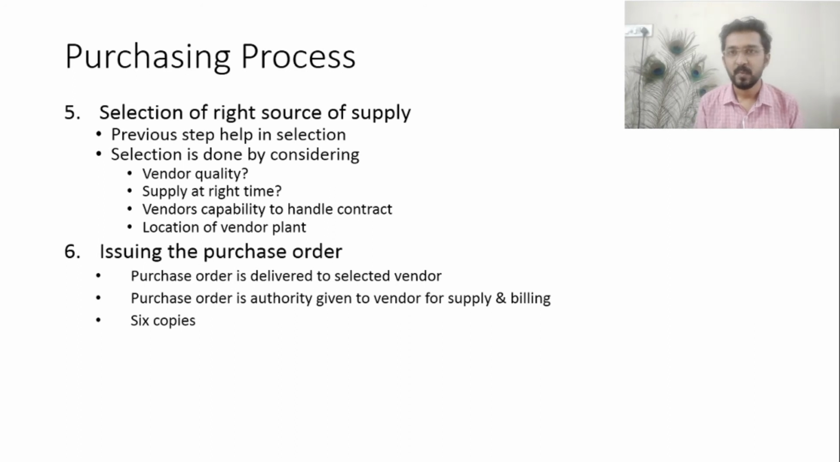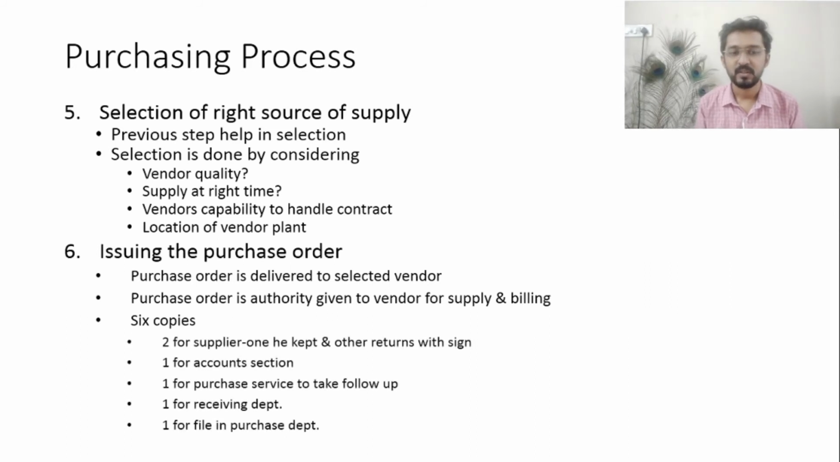Six copies are generally made. These six copies include two copies for the supplier. One copy he will keep for his record, and the other copy he will sign and return to the enterprise. Enterprise here means the returned copy will be submitted to the purchase department.